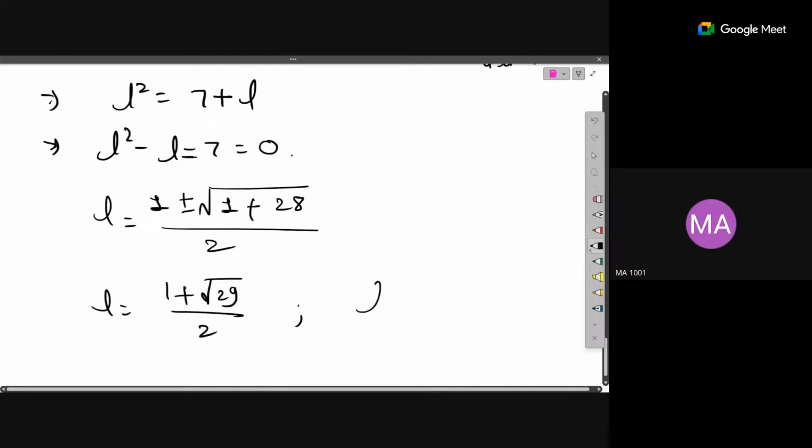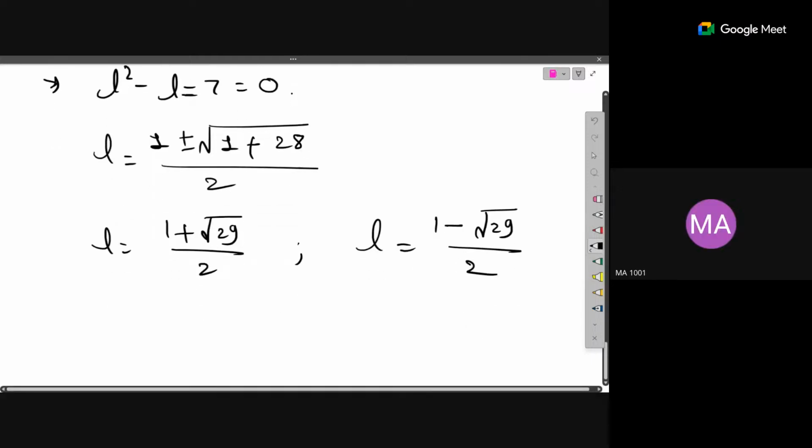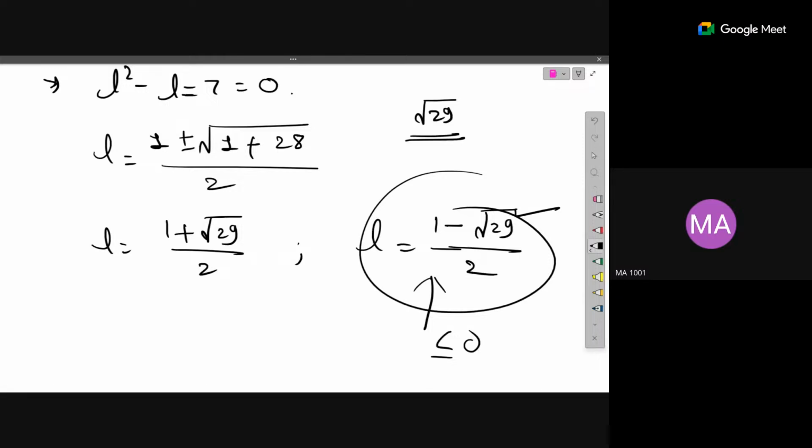And another one is L equals 1 minus under the root of 29 by 2. Okay, is that fine so far? Yes. Now here you can observe that this quantity is a negative quantity, right? This is less than 0 because here we have under the root of 29. Under the root of 29 is greater than 1, because it is approximately under the root of 25, which is 5. So this is a negative quantity.